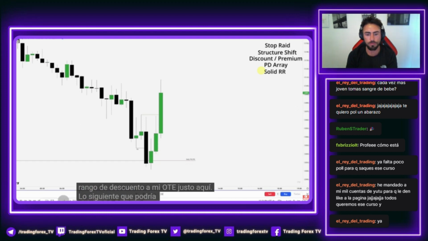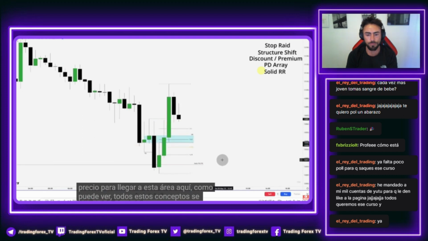The next thing I could look for is a fair value gap, which we have a very small one right here, as well as an order block, which would be this down close candle right here. And then a breaker block would be these up close candles here before the raid on liquidity. And lastly, for the box setup, I would be looking for price to reach into this area here. As you can see, all these concepts presented themselves.